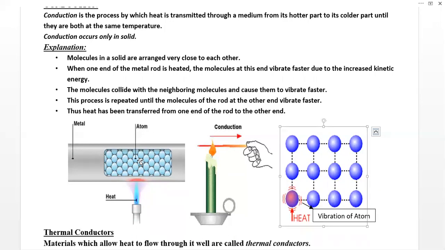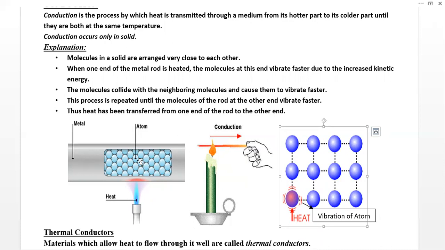The molecules collide with the neighboring molecules and cause them to vibrate faster. When molecules receive kinetic energy, they vibrate.